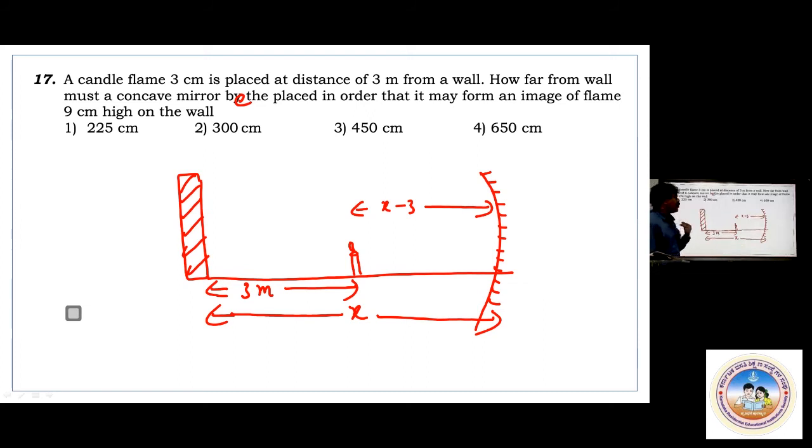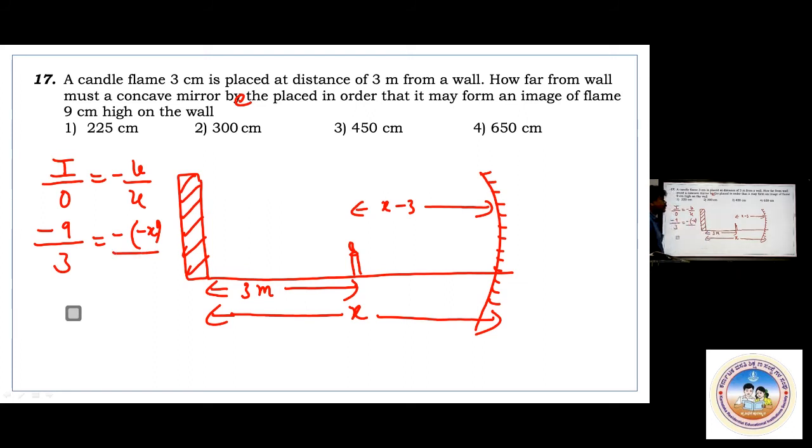Okay, so now further what to do now? I by O formula: I by O equals minus V by U. That is the magnification formula. Then here I'll write it as minus 9 by 3. Why minus 9 by 3? The 9 centimeter image is inverted. So it is minus 9 by 3 equals. Further, what to write now? Come on, observe: minus of minus x. V distance is minus x, divided by U.